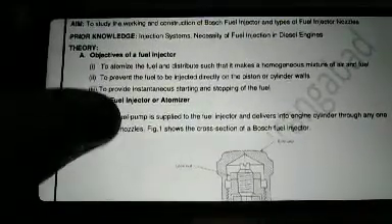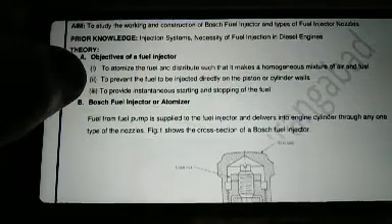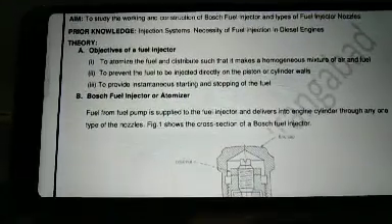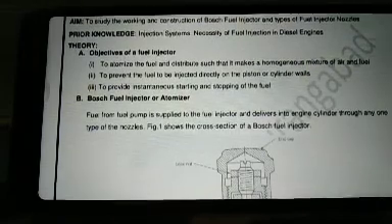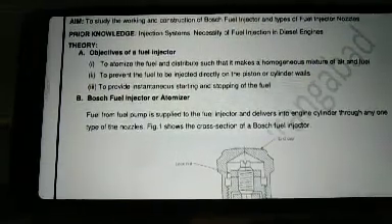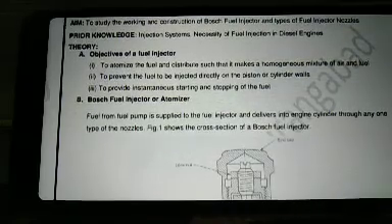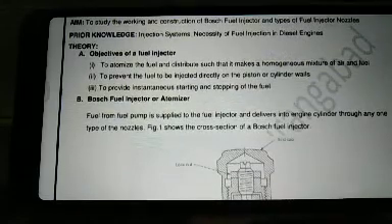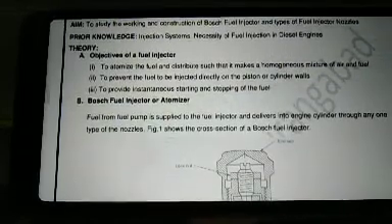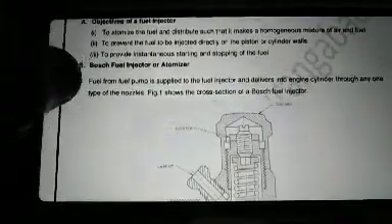This is the working of the fuel injector. The objective of the fuel injector is to atomize the fuel and distribute it so that it makes a homogeneous mixture of fuel and air, to prevent the fuel from being injected directly on the piston or cylinder walls, so that impingement of fuel on the cylinder wall is restricted, and to provide instantaneous starting and stopping of the fuel.